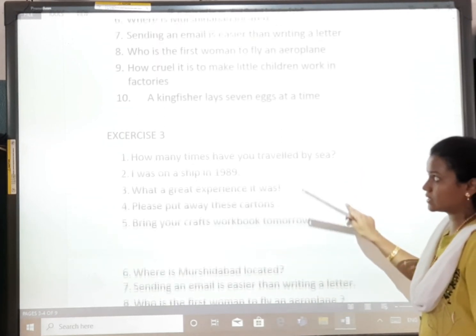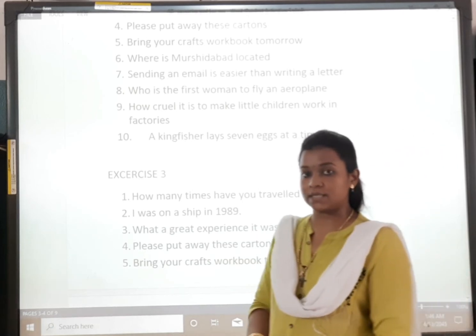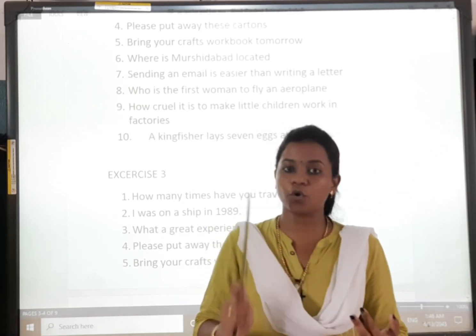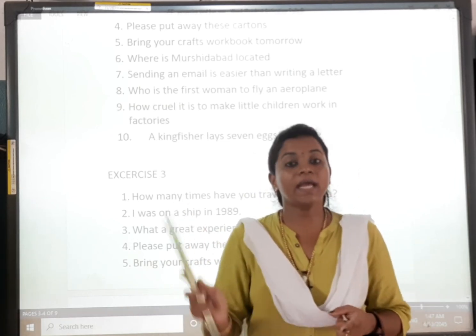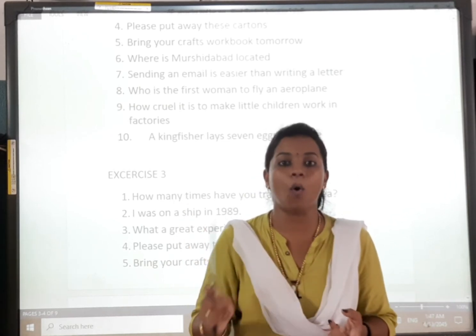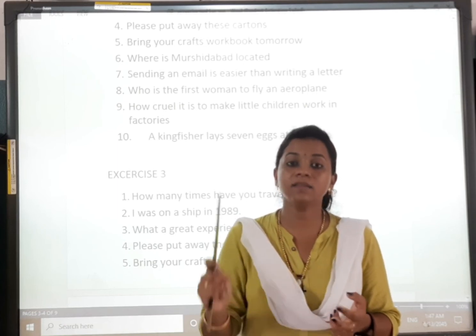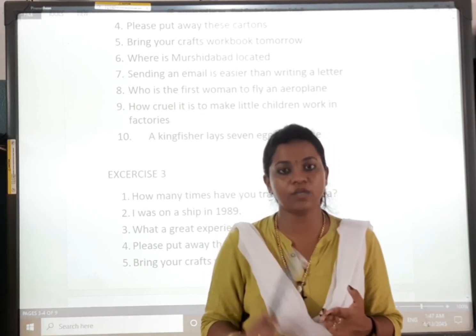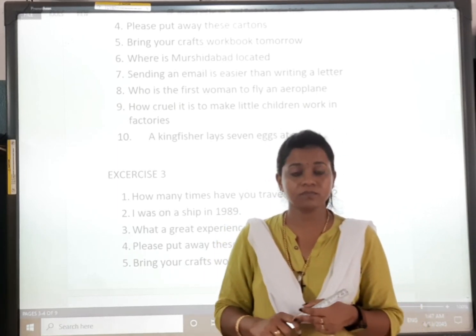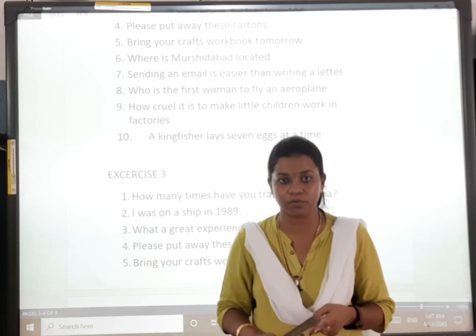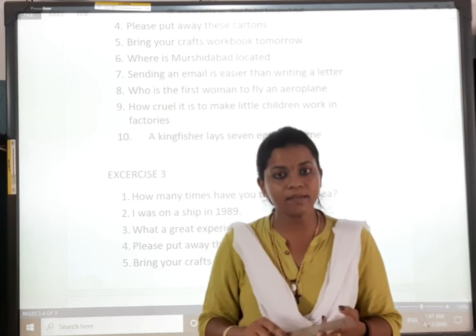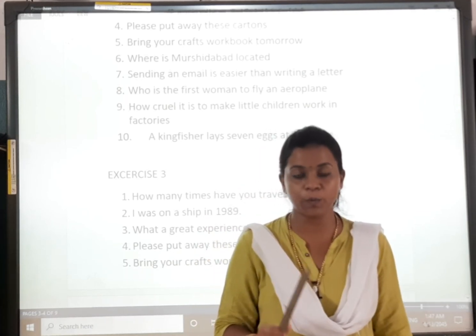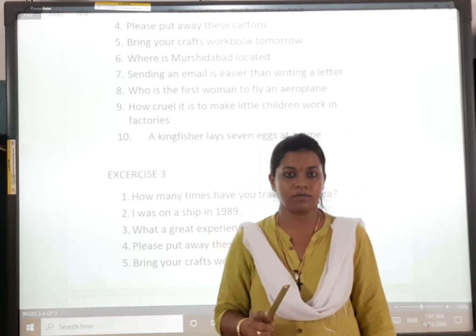So these are the 3 exercises. So the first exercise, you needed to put right or wrong beside the sentence that I have given you already. In the second exercise, you need to make an order. So the second and the third exercise, both the exercise you will do it in your notebook. Don't forget to do it in your notebook. First exercise, you can do it in the textbook. Second and third exercise, you have to do it in your notebook and that is your homework.